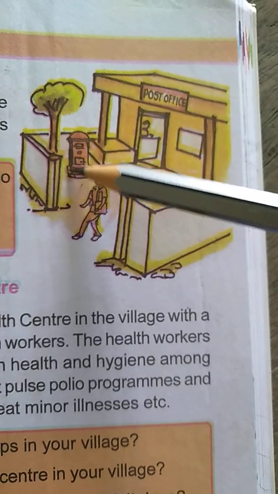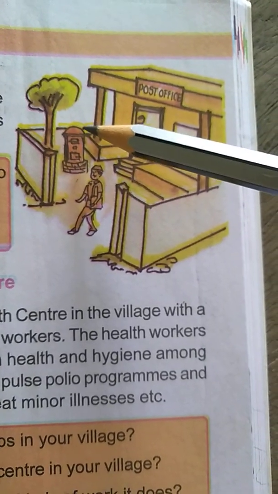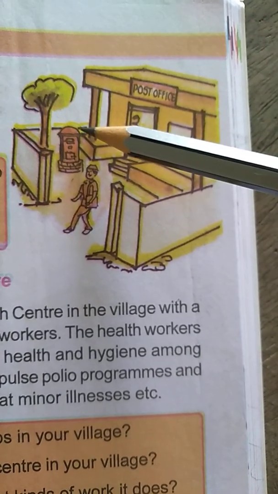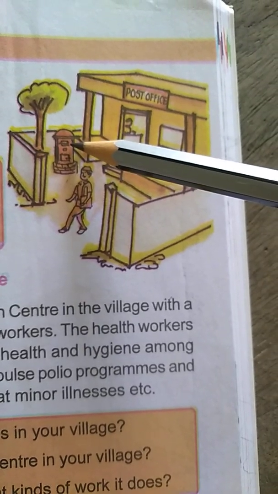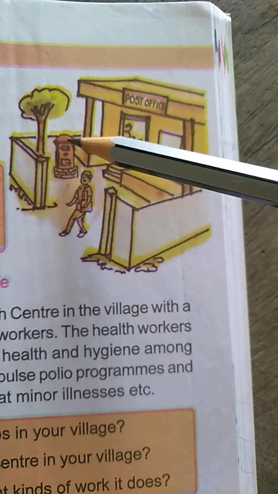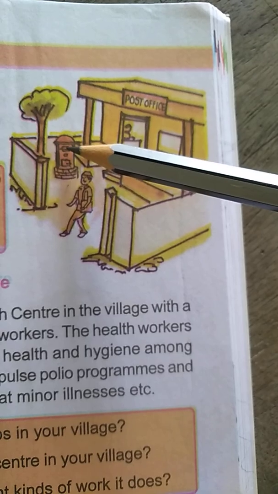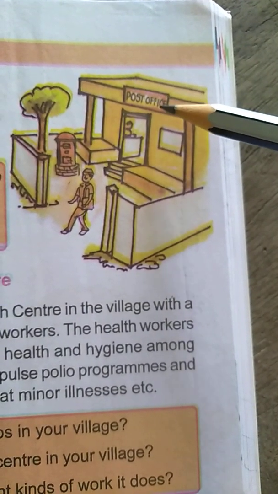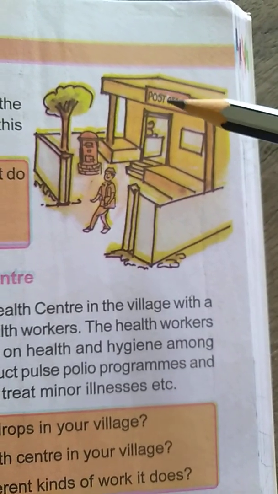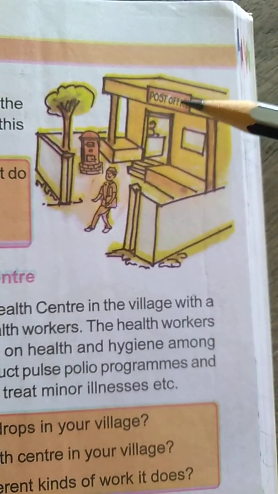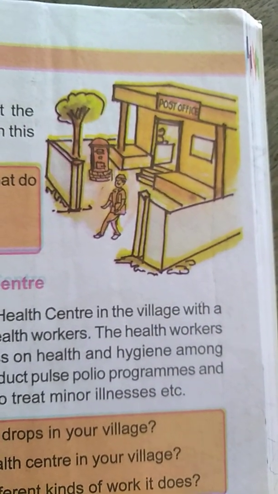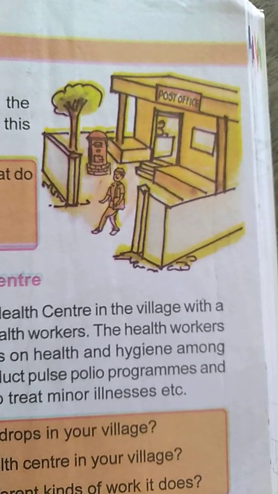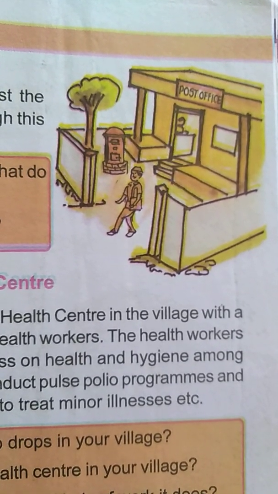What is it, looking red in color? It is a post box in which we send our letters. So this is a post office. Which office is it? Post office. Now we will see how this post office helps us. Okay, this one also is one of the institutions.